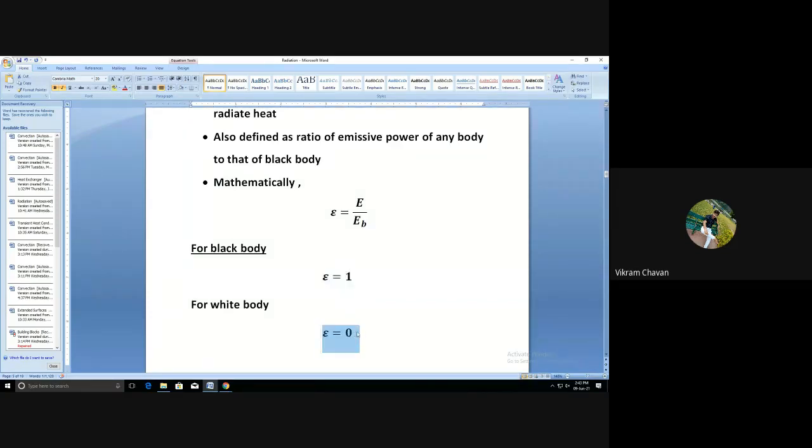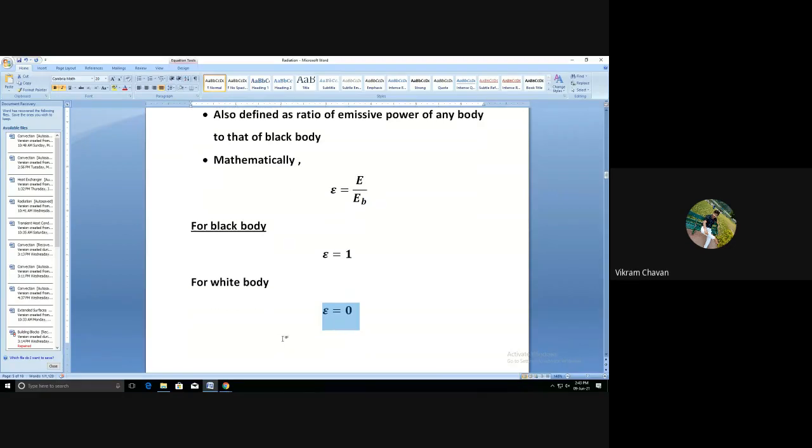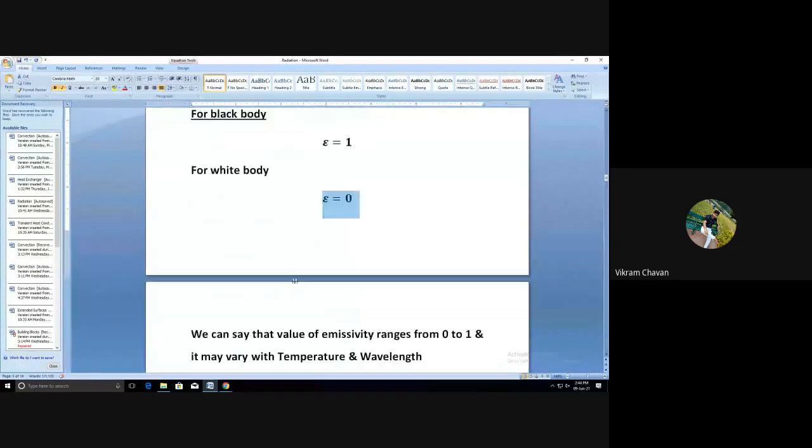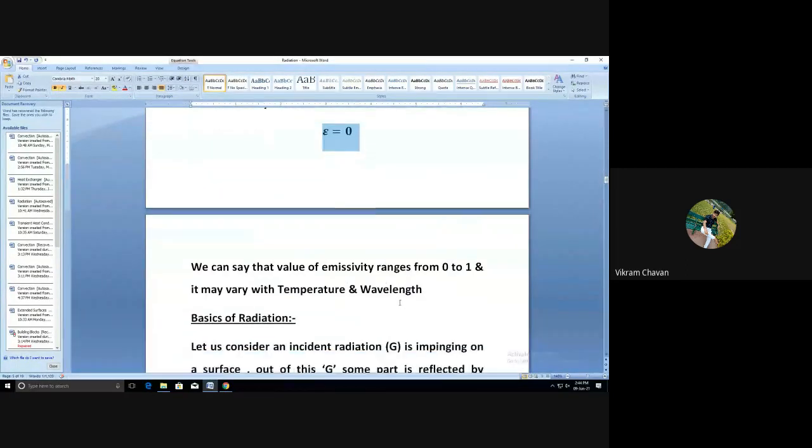So the emissivity of any material varies between 0 to 1, and it may vary with temperature and wavelength. It is a function of temperature and wavelength.